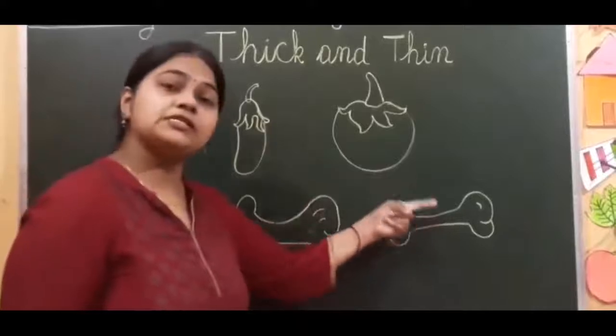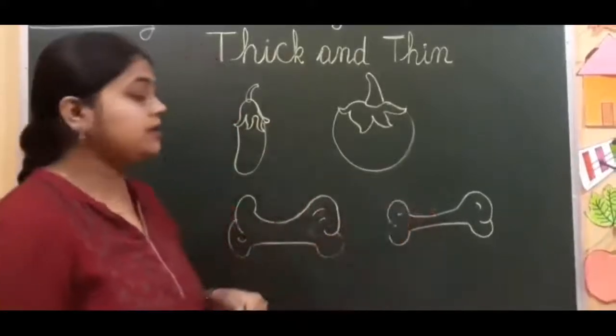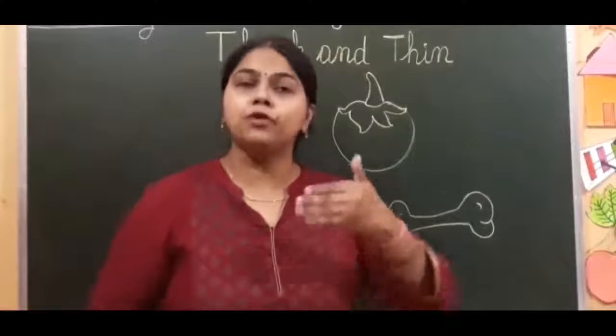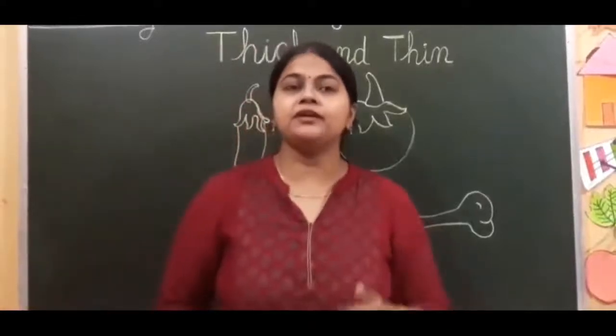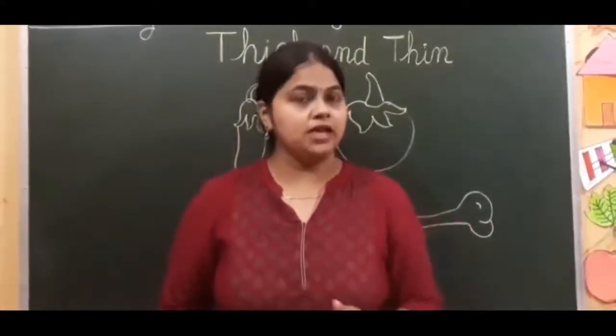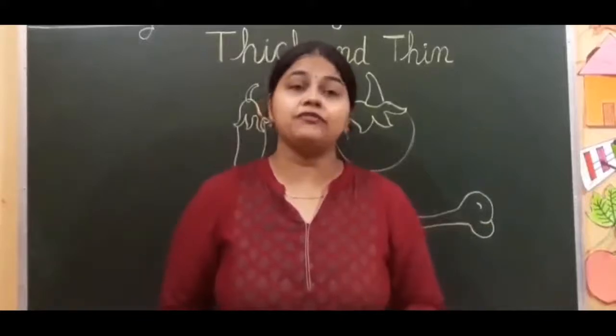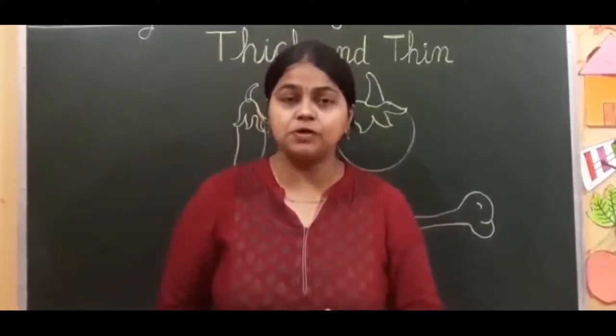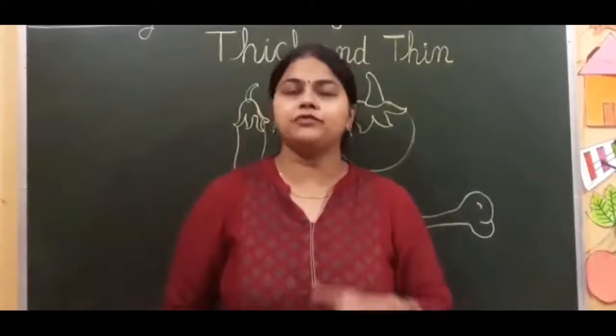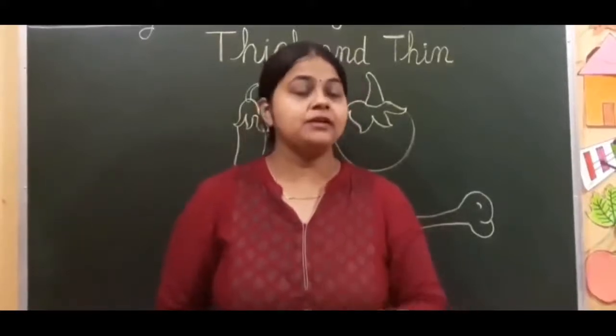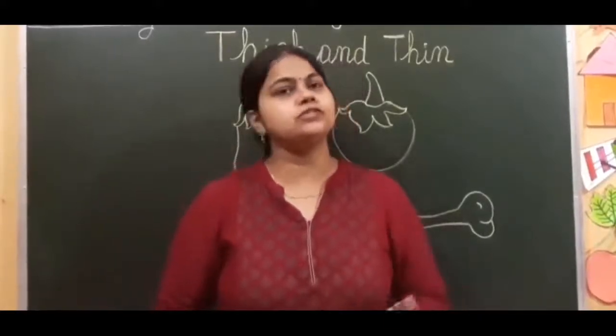This bone is thin. Right? Now I want to show you some more pictures related to thick and thin. And one more thing, you have to do one page of your maths book on this topic and you have to do one more activity. But before this I want to show you some objects.